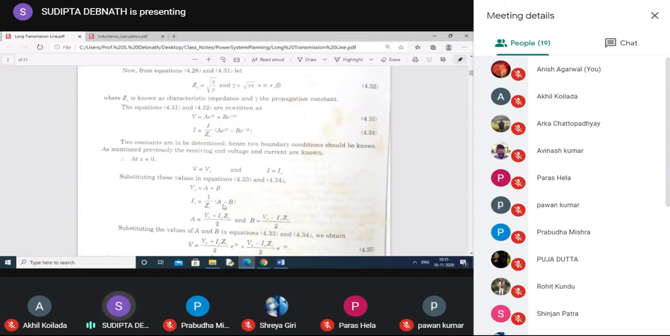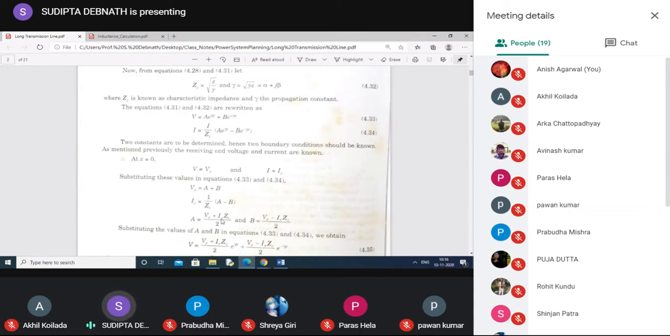So two equations, two unknowns. If you solve these two, you will get the values of A and B in terms of VR, IR and ZC. All are known, because receiving parameters are normally known to you, and ZC is also known because it is root over Z by Y. It is dependent on the per unit impedance and admittance of the line.